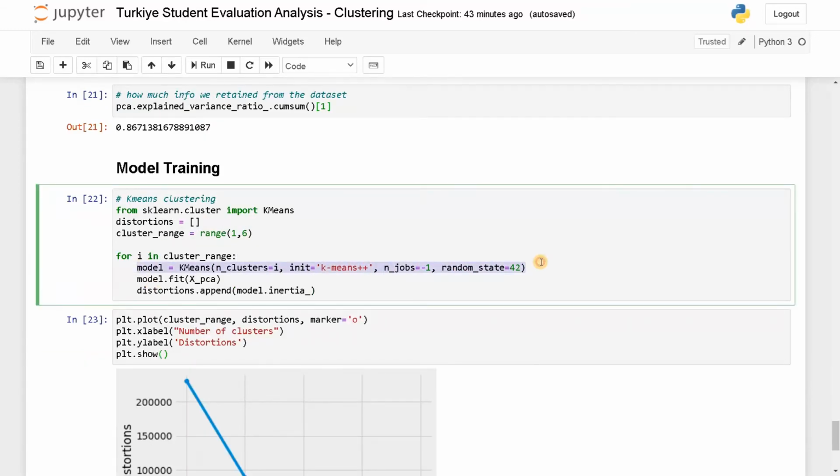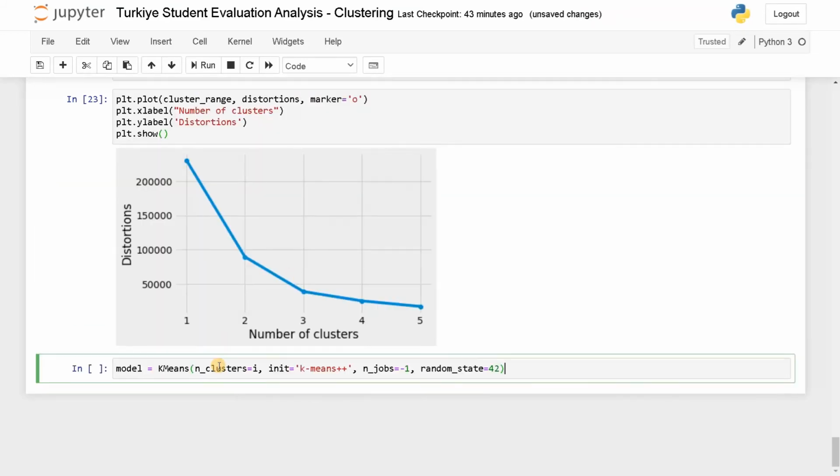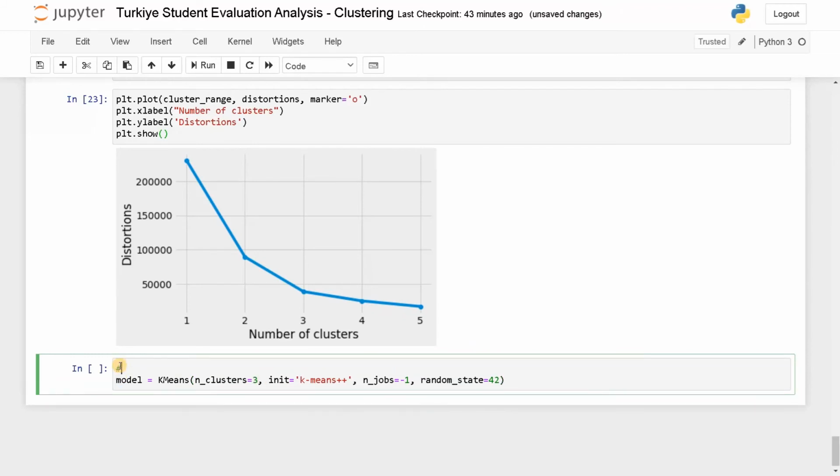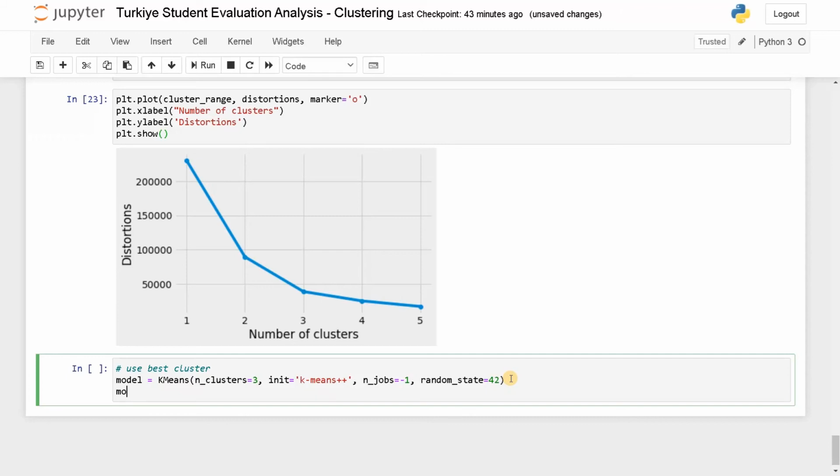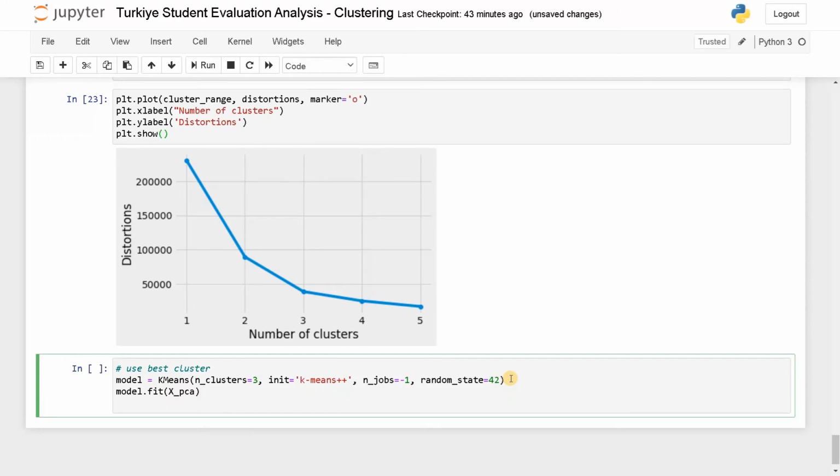Let's copy this and paste it here. Number of clusters is 3. Use best cluster. Now after defining the model, again we need to train. Fit is equal to xPCA. After training the model, we will try to predict the output. That means this sample point belongs to which cluster. Like that we will get the output.